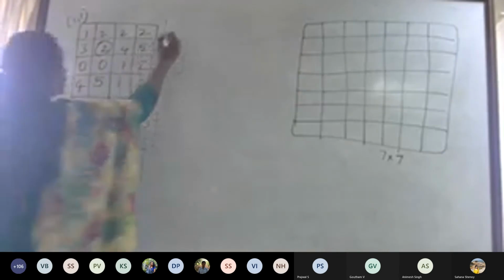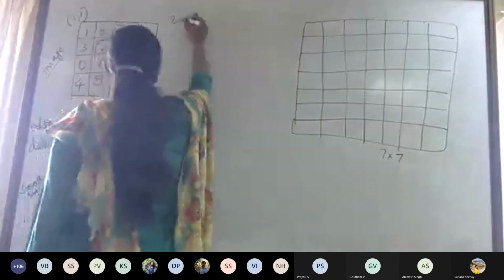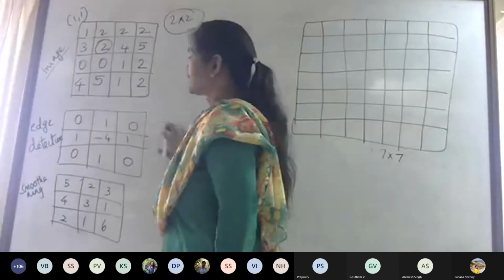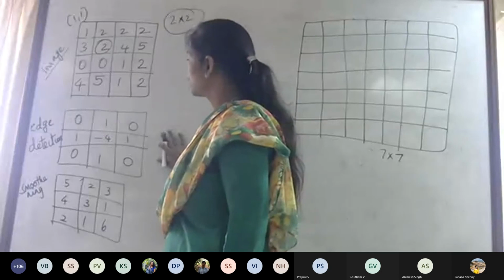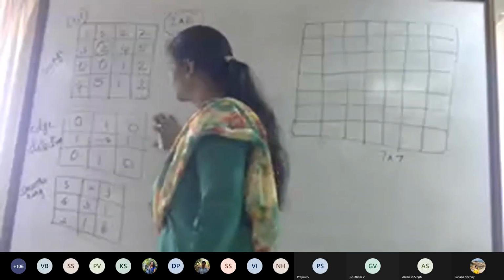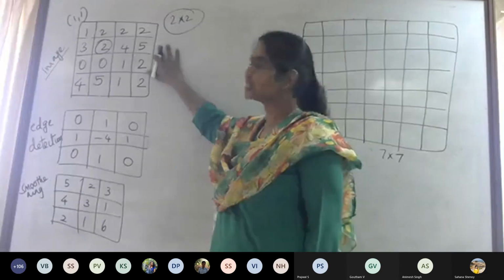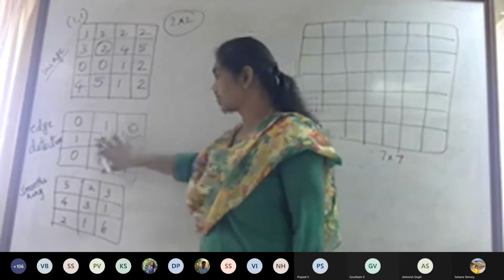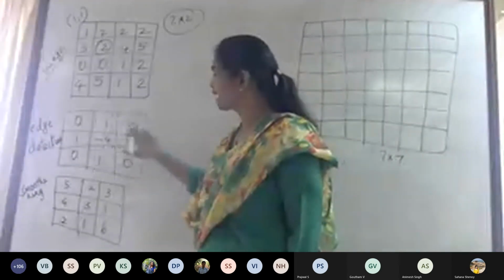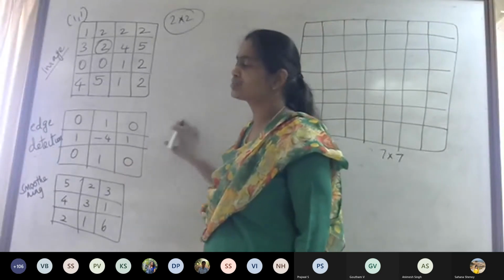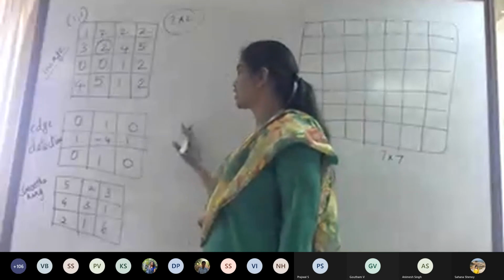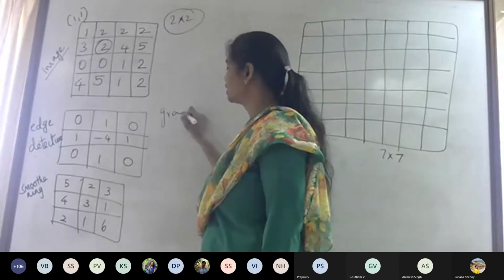So let me assume the 2x2 position of this image, that is this one. Onto this, let us apply this edge detection filter. This filter is also called a Laplacian filter. So if I apply this filter over this, what happens? Let us see. And there is a rationale behind keeping the values as 1, 1, 1, 1 and -4. Basically, in an edge detection operation, we are actually performing a gradient operation.